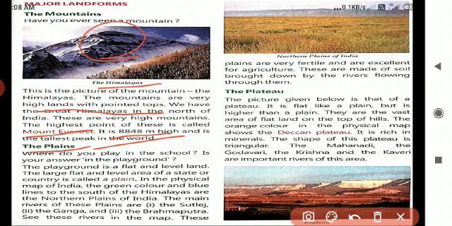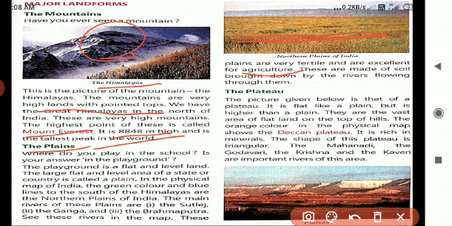The next one is plains. Plains, it will be flat and level land. It suits for agriculture. Next one, here it is green in color. In the physical map, the green color represents the plains.